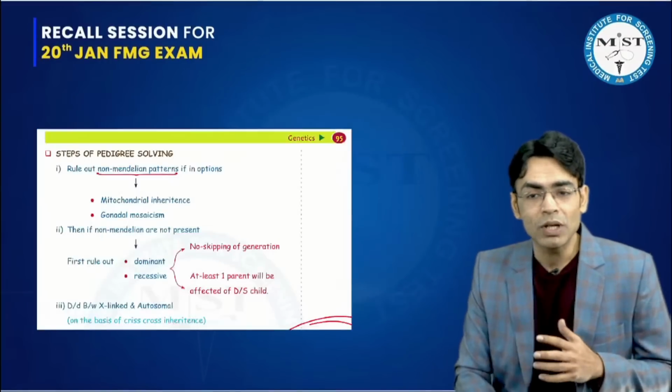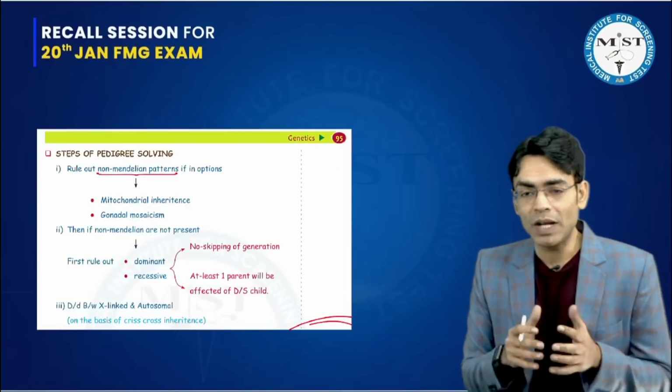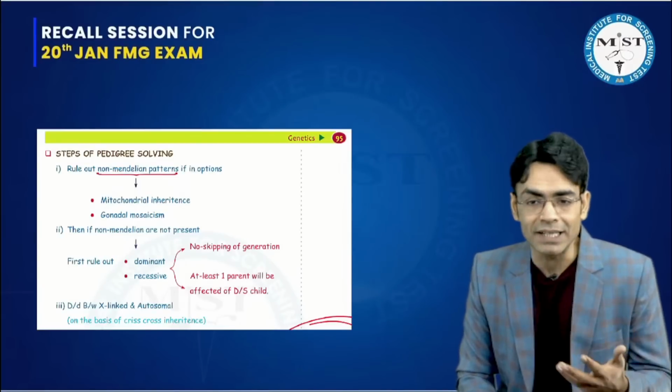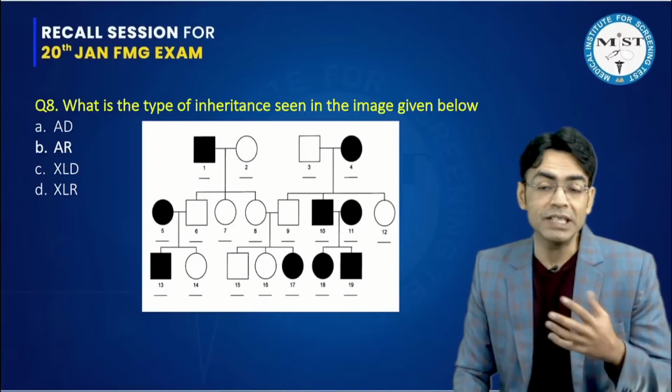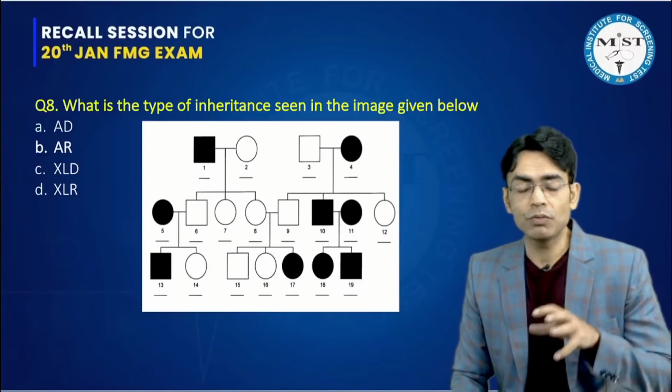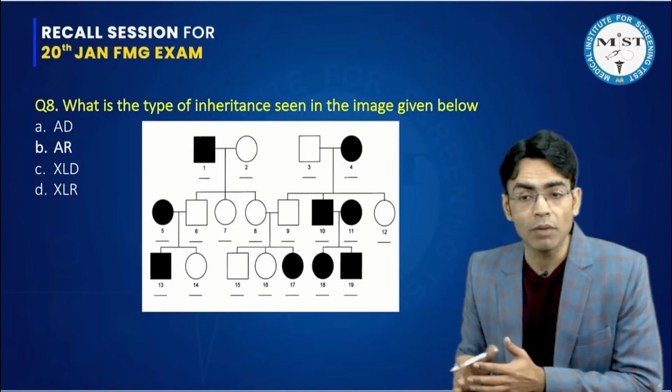This is again a screenshot from the workbook in which I explained that whenever we are taking these kinds of pedigrees, for any kind of pedigree analysis, the first thing you have to do is see the options. In the options, you have to understand whether they are asking only Mendelian patterns or they have mentioned some non-Mendelian patterns as well.